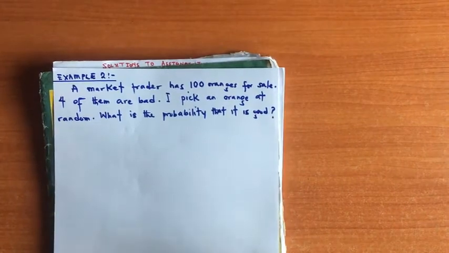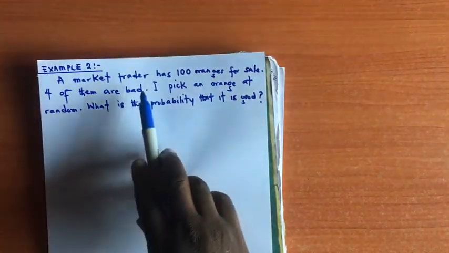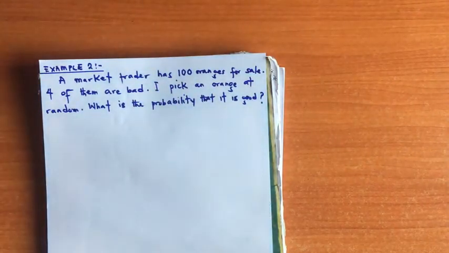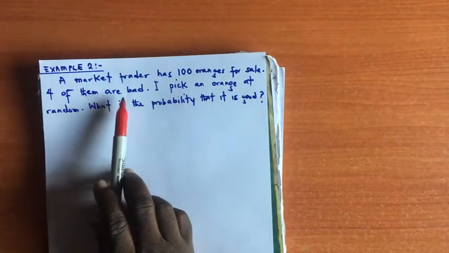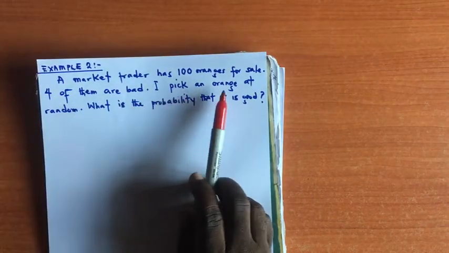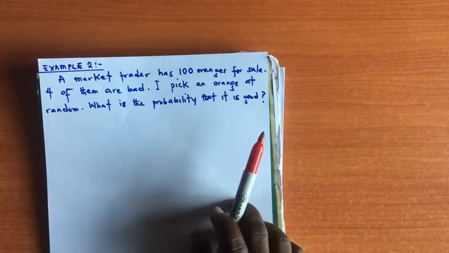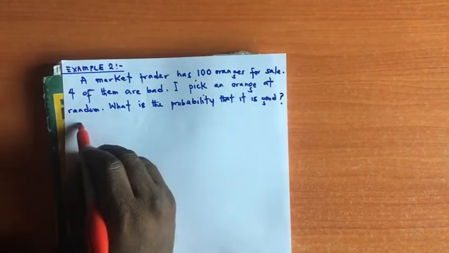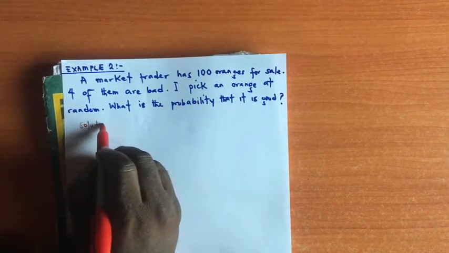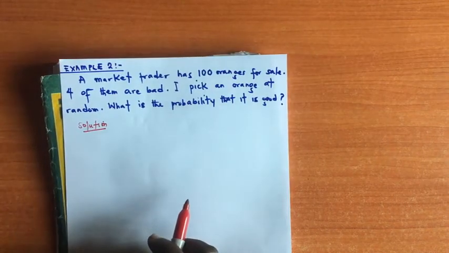In this example, we're told that a market trader has 100 oranges for sale. 4 of them are bad. I pick an orange at random. What is the probability that it is good? Okay, we can now say solution. Remember, you have to write out the parameters.